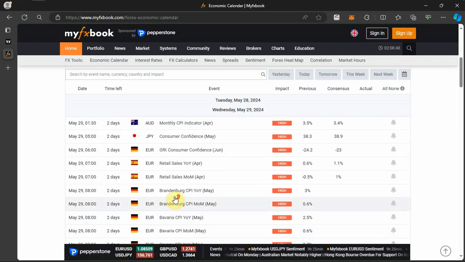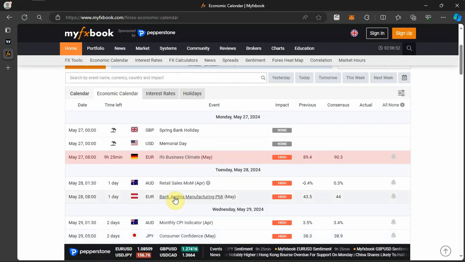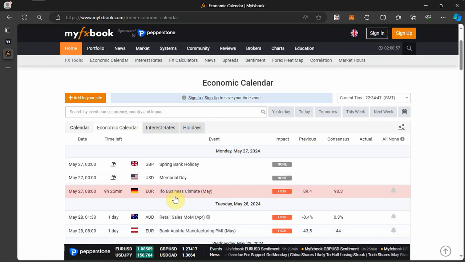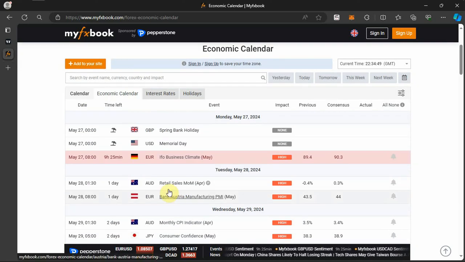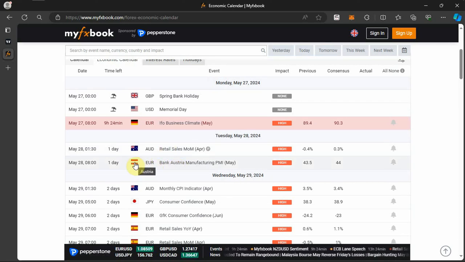That's what I think. The movement for Euro pairs will begin on Wednesday. On Monday we might see a little bit, but because of the bank holidays of the GBP and USD, we are not going to see much movement for the Euro pairs on Monday. Tuesday, no high impact news, no significant news. This is for Austria, which wouldn't really have so much high impact.